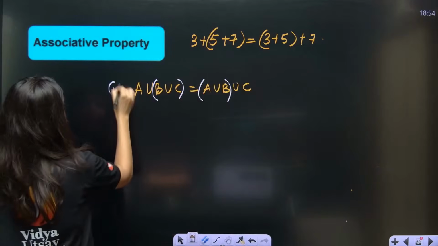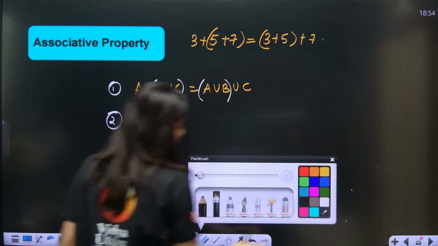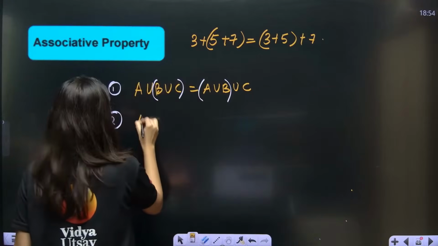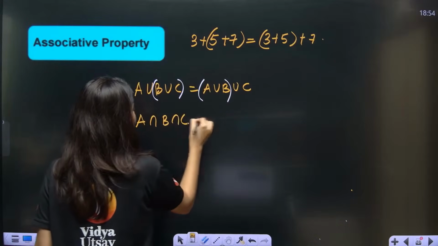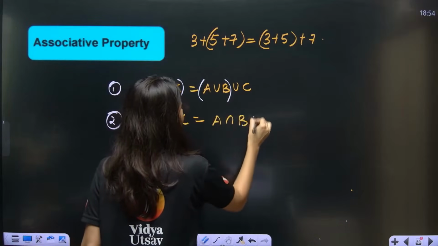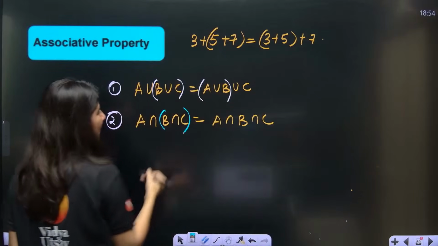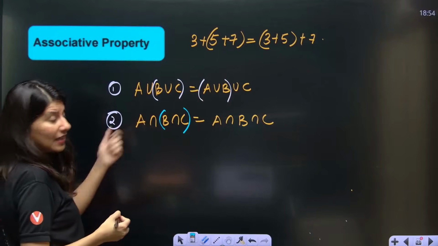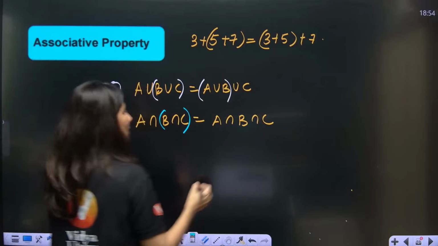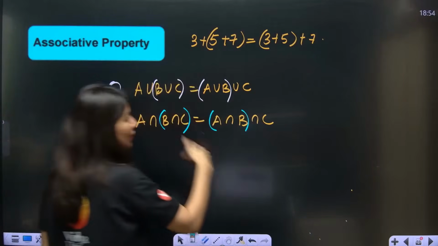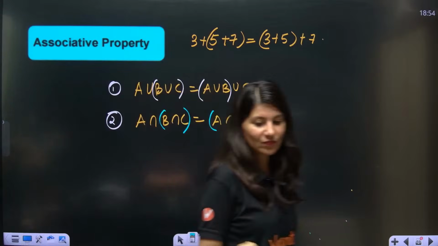So first property in union, now intersection. A intersection B intersection C, A intersection B intersection C. So it will not get affected if you go for B intersection C first and then take intersection with A, or A intersection B first and then take intersection with C. Easy peasy.